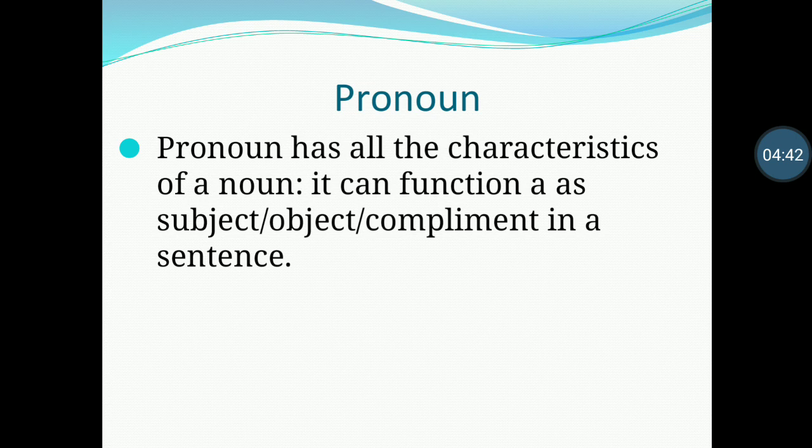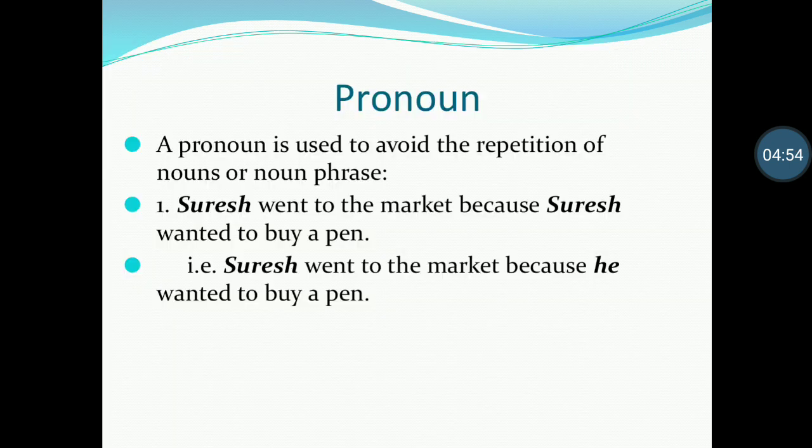A pronoun has all the characteristics of a noun. So, like a noun, a pronoun can also function as a subject, object, or complement in a sentence. A pronoun is used to avoid the repetition of nouns or noun phrases in a sentence. Look at these two sentences. The first sentence, we never write a sentence like this, because the word Suresh is repeated in this sentence.